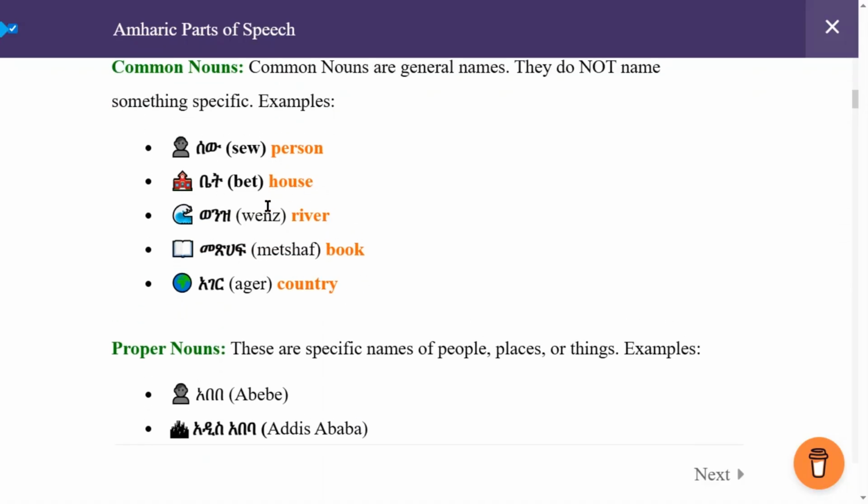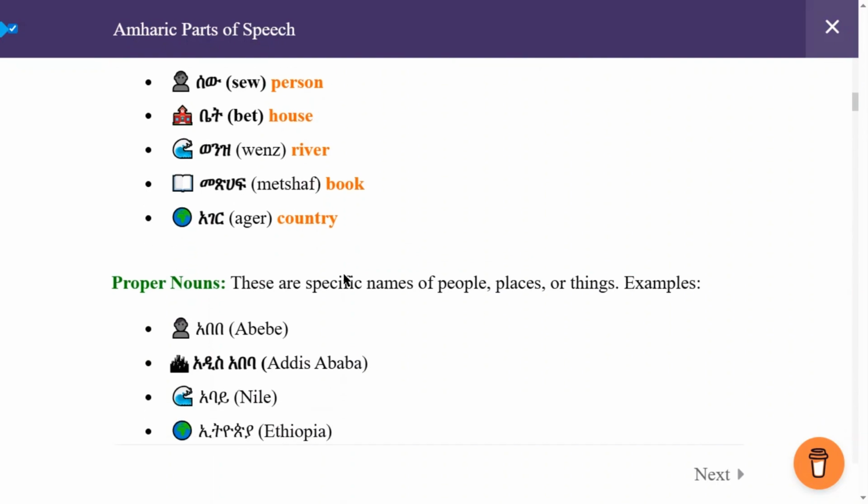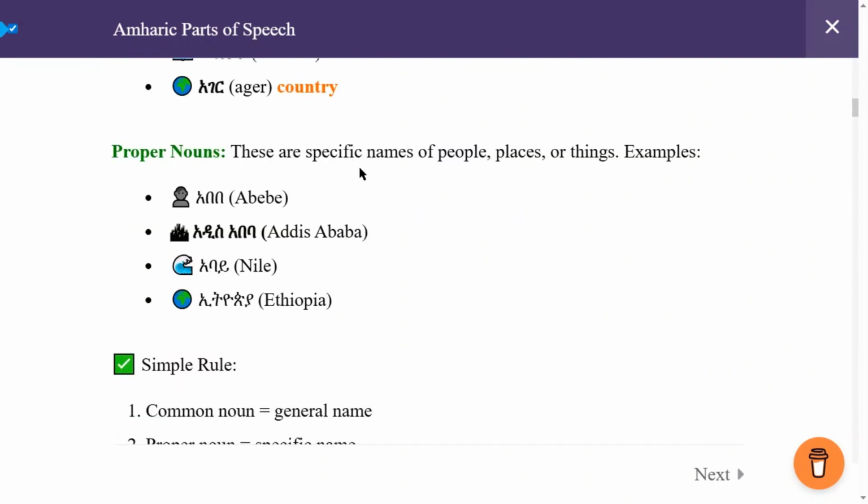They are not specific. Now let's see the proper nouns. These nouns are specific names of people, place, or things. Example, አበበ. አበበ is a specific name of a male. አዲስ አበባ is a specific place. Nile or አባይ is a specific river.